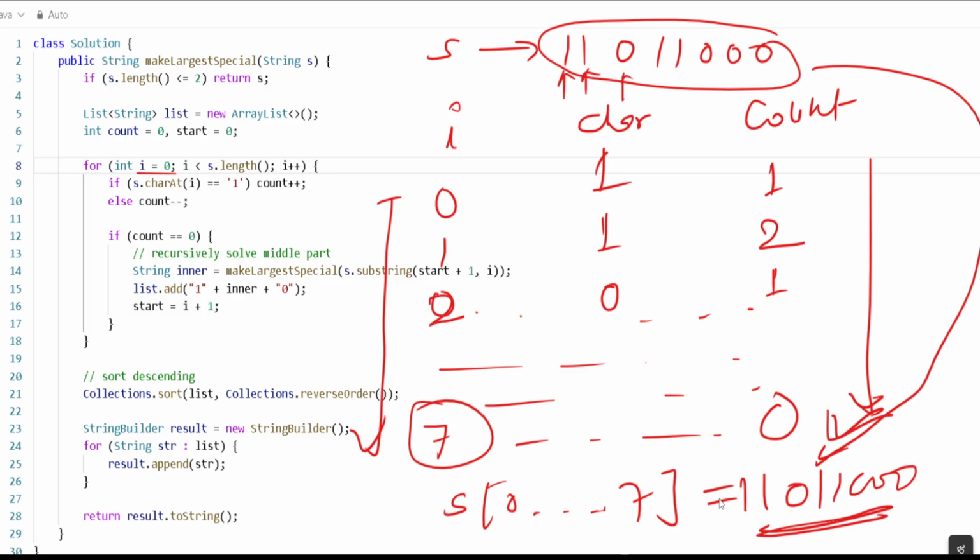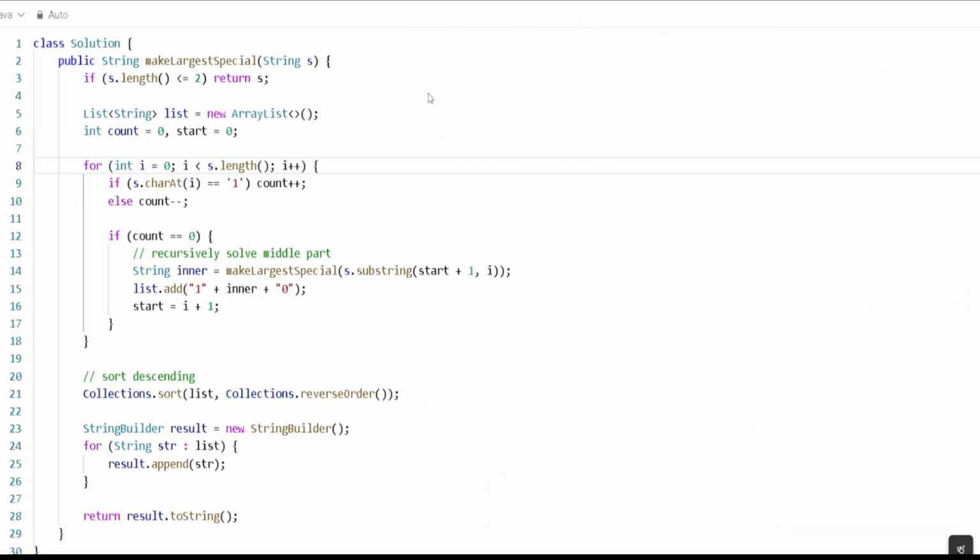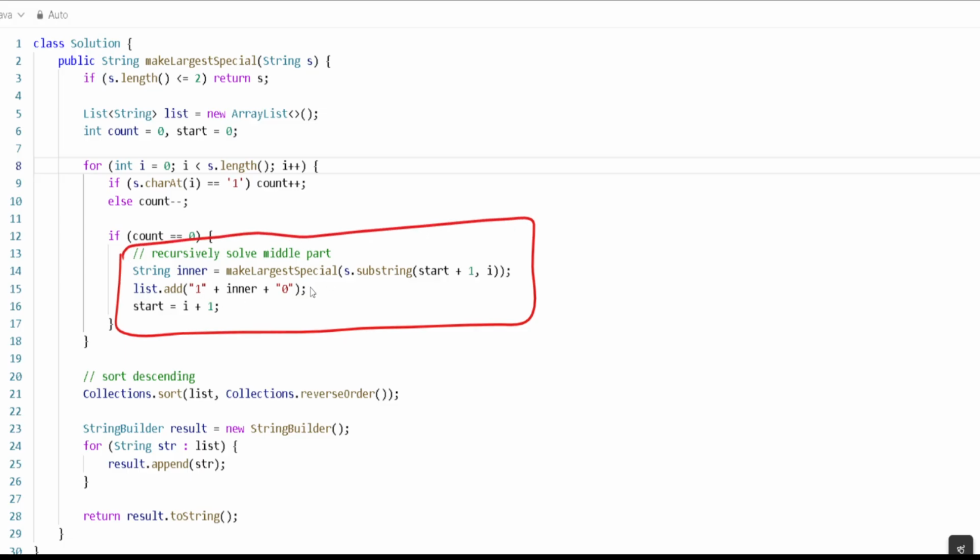So now we will proceed inside. We have to proceed inside and find in a recursive way. How will we find it recursively? I'll show you. So very first, once you find that substring, you will go inside and find the recursive part. In the recursive part, we have the inner string. So what we will do is go with the substring where the start will be +1. Basically we remove two things, the outer 1 and 0, correct?